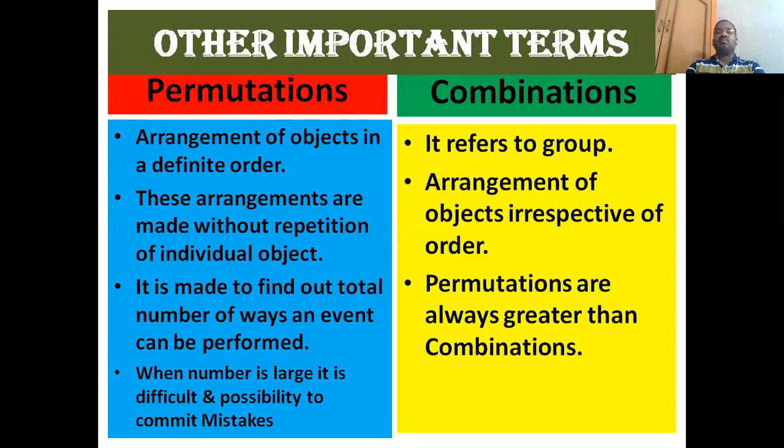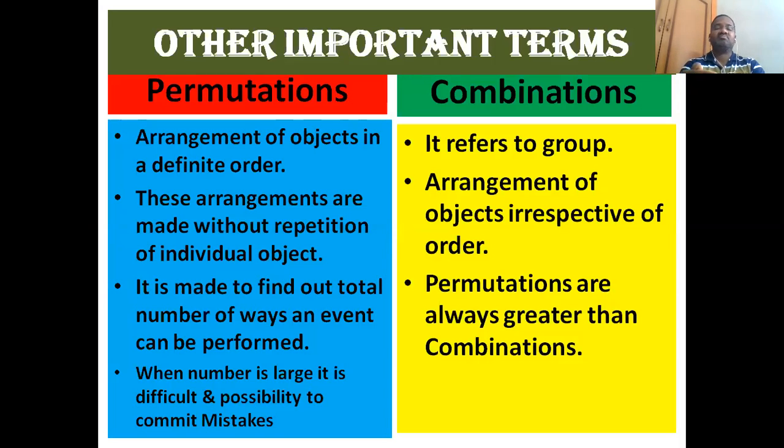Then the other important terms we come across in the study of probability theory are permutations and combinations. It is very important. Students generally get confused in making a difference between permutations and combinations.